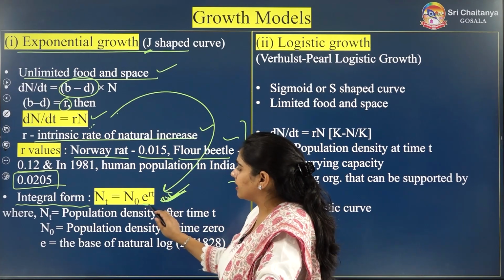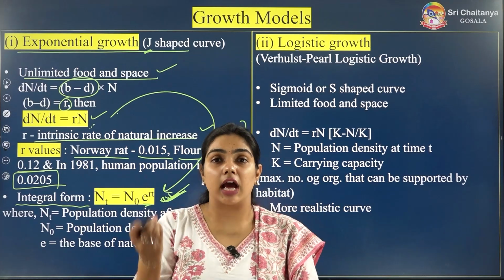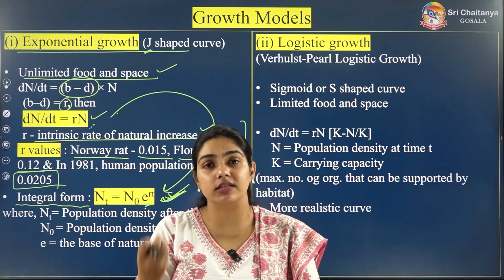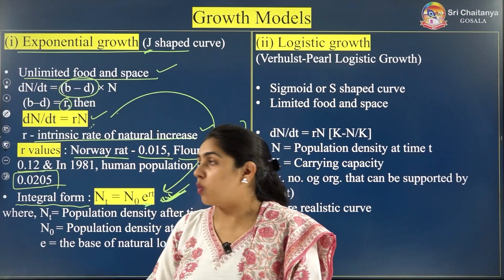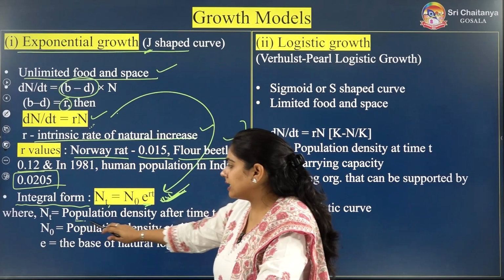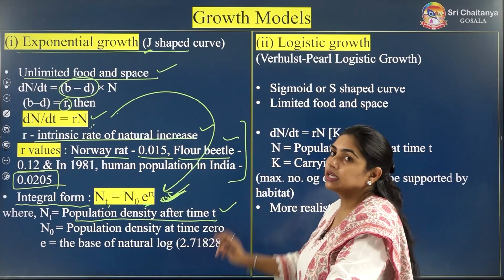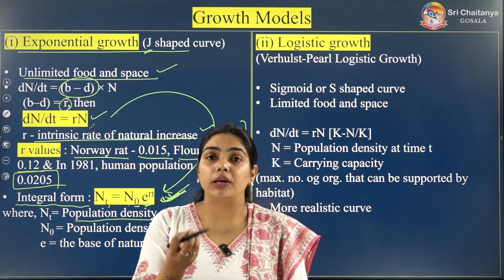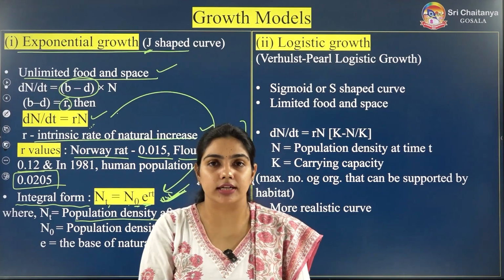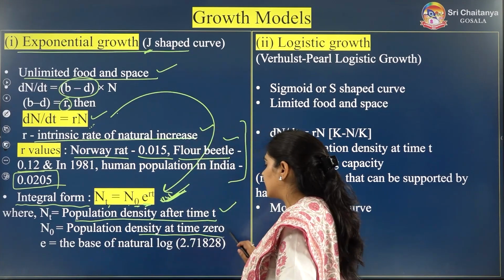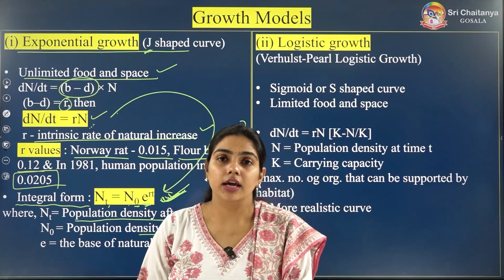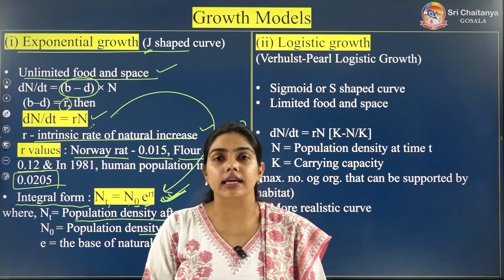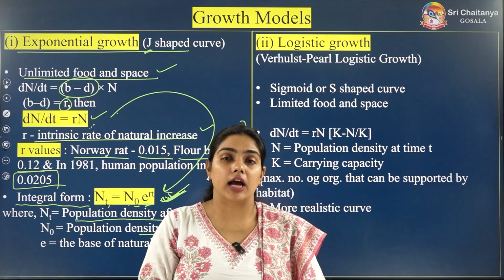What is e here? e is the base of the natural log which you use in physics and chemistry. What is Nt here? Nt is the population density after t time. And what is N naught, or N0? The original population density, the population density at time 0. So r and t you know already. r is the intrinsic rate of natural increase.